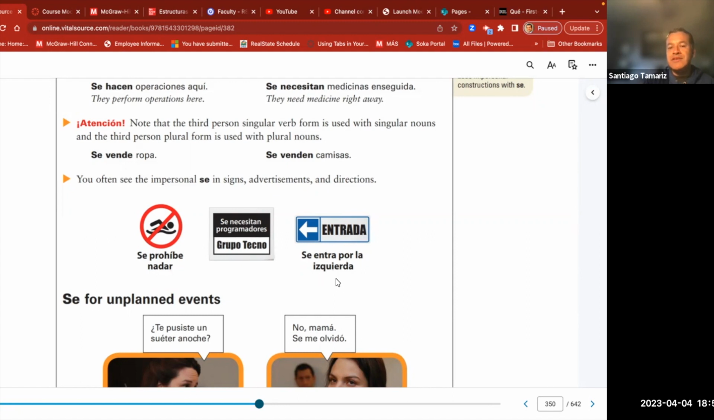And here, se entra por la izquierda. Entrar, to enter. Se entra por la izquierda. So here, in this case, por la izquierda is not really a noun or a verb. Por la izquierda, we have this prepositional phrase. To the left, people enter. Yeah, to the left, by using the left side. So, entra, he or she, the conjugation. Entra por la izquierda.